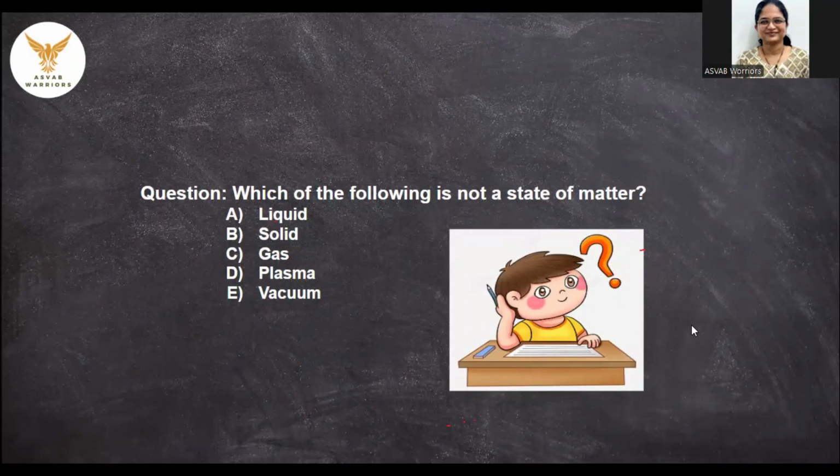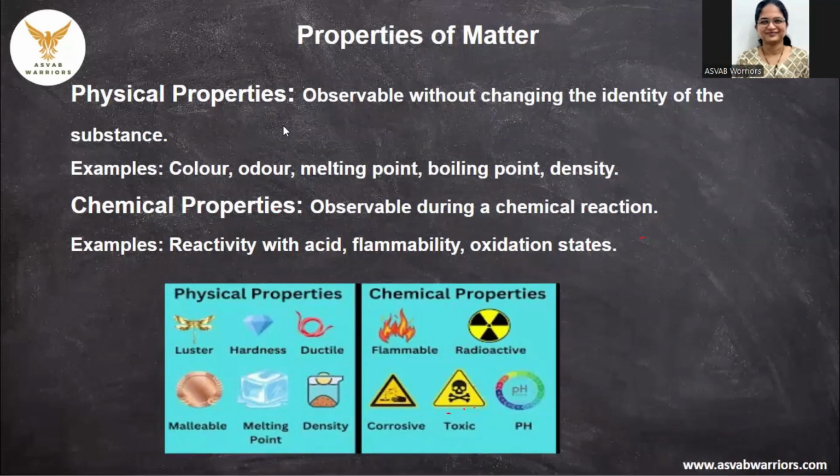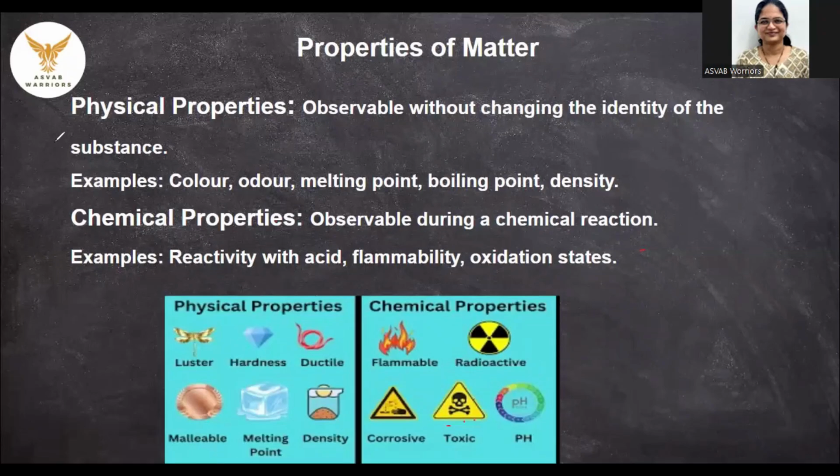So the next slide is properties of matter, physical properties and chemical properties. We had seen in the first slide that there are physical and chemical properties for non-living matter, and hence we will observe them. So physical properties are observable without changing the identity of the substance.